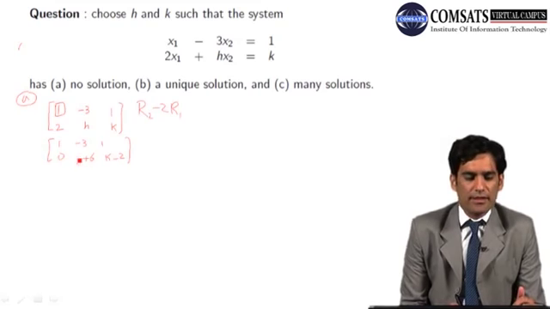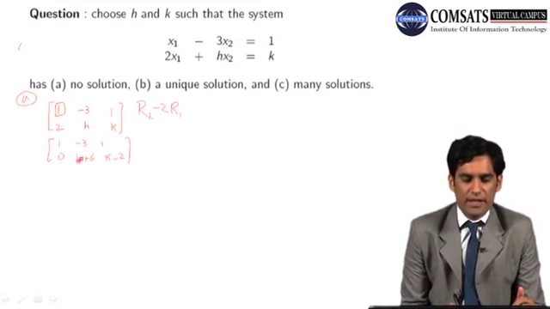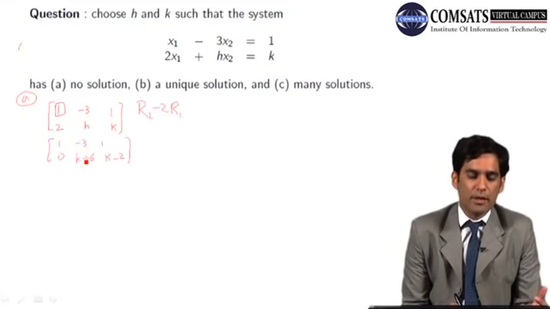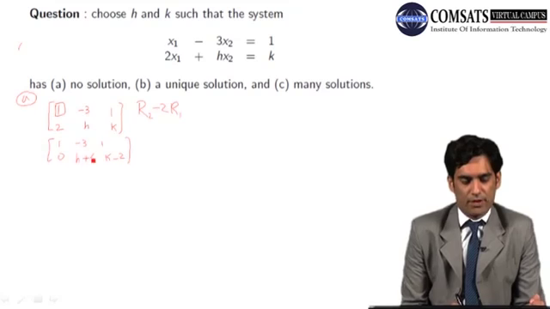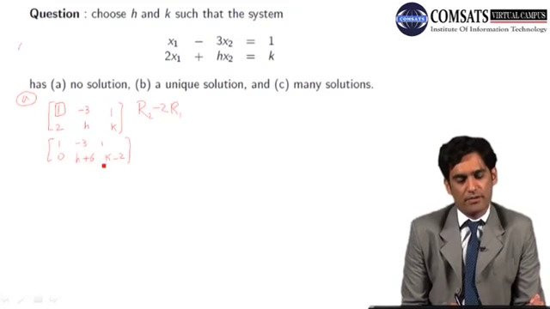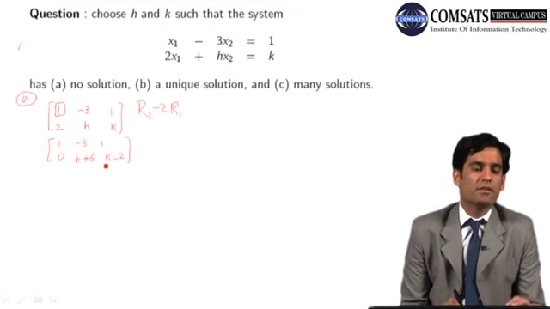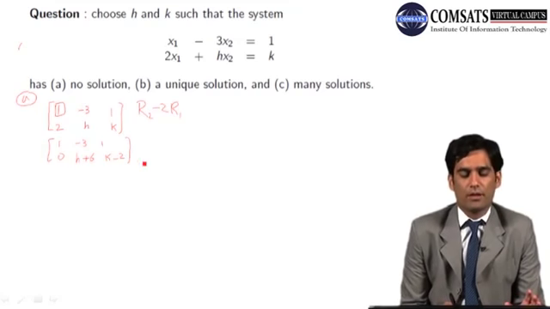Next I have to choose the leading entry in the second row, which becomes h plus 6, and this is a 2 by 3 matrix. So there is no entry below this value, which is h plus 6. So my matrix is in echelon form now.